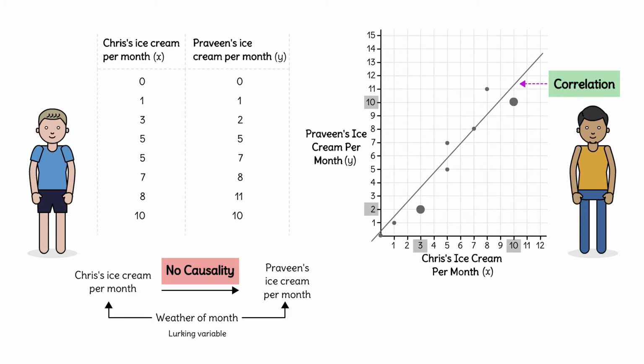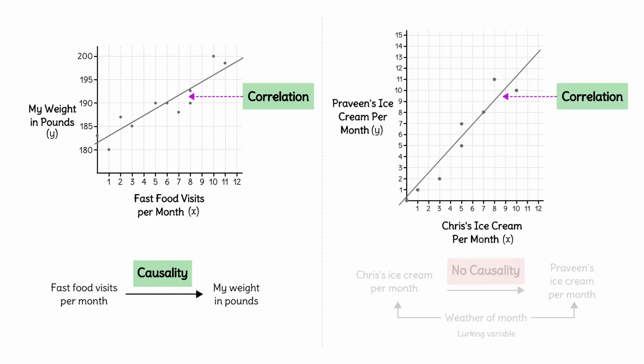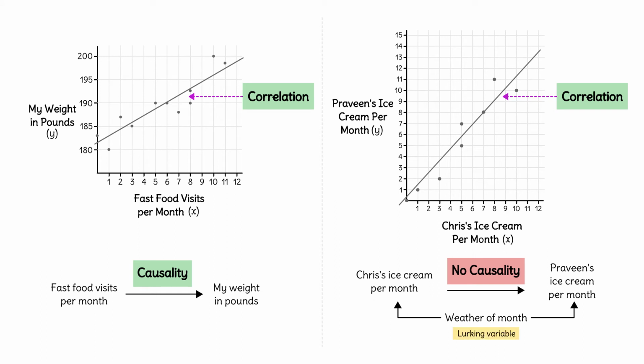Don't assume causality when you see a correlation. It could be a coincidence, or you might even be able to find a lurking variable to explain the correlation. Remember, a correlation might mean there is a causal relationship between the variables, as in the case of fast food visits and weight. But often there is no causality, and we might be able to identify a lurking variable creating the correlation. When Praveen and I ate ice cream, weather in the month was the lurking variable.